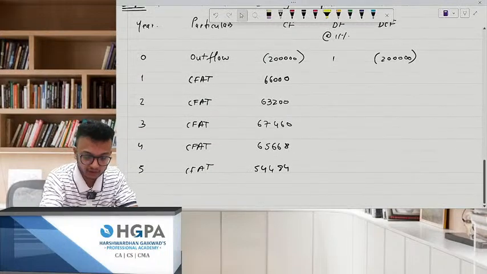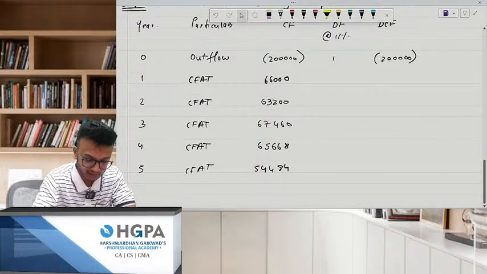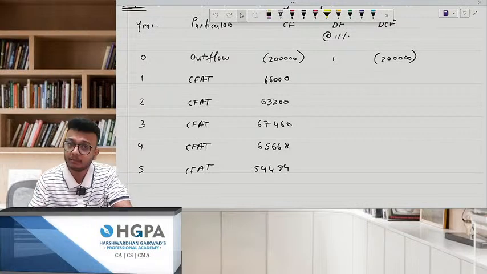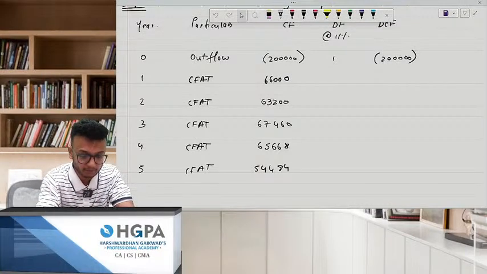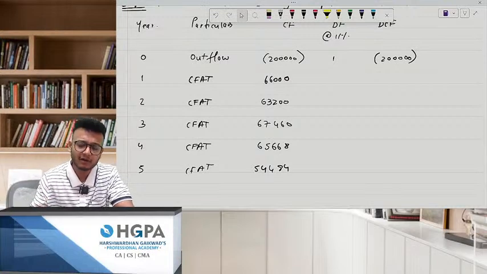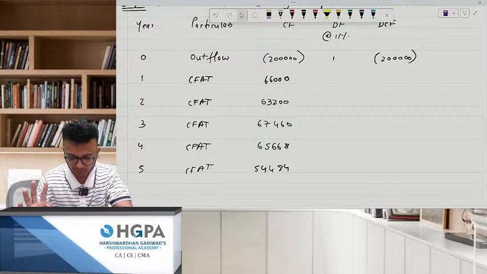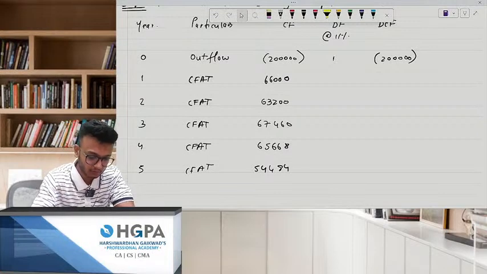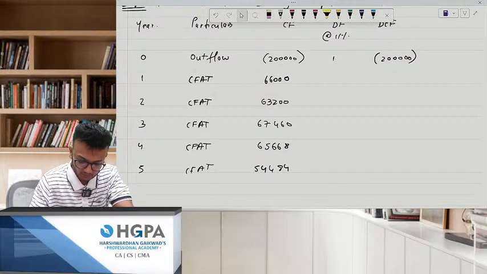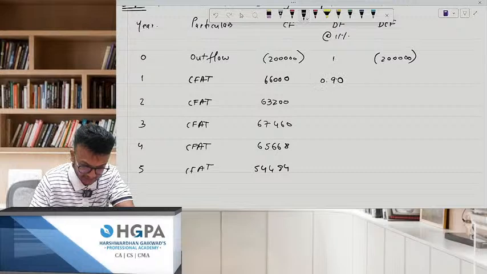Now you can just do one thing. I hope you know the discounting factor, how to compute. If they have given the discounting factor, make use of that. If not, you can do it on your own. How many decimals to take? It will be written in the question, but you can do it with 2 also. There's no problem. 1 divided by 1.11. Your discounting factor will be what? 0.90. 0.81.